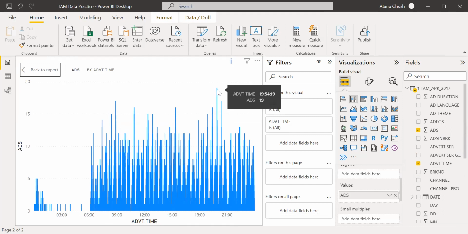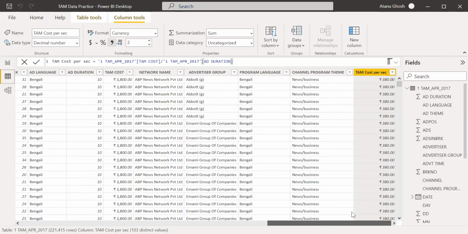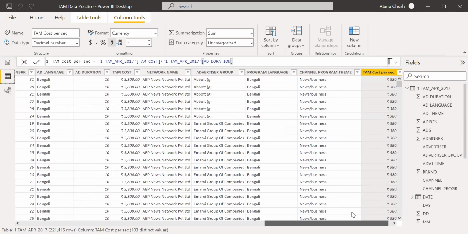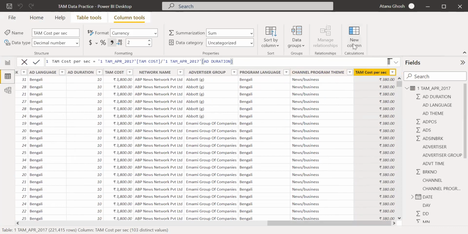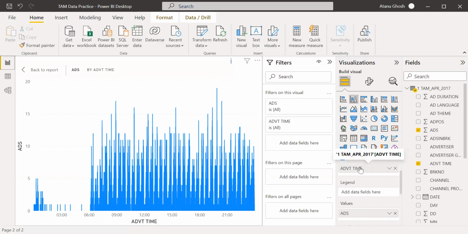Now I could actually have created some brackets. This is a date function, so sometimes it doesn't work very well, but let me still see if we can do that. By the way, before that, let me go a little slow. On the axis, what did we take? We took ad time, advertising time.